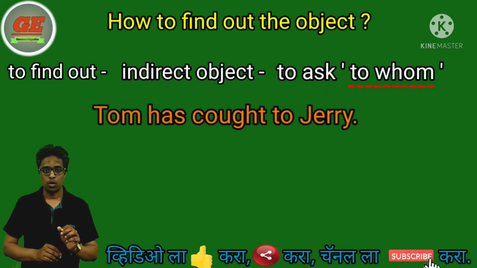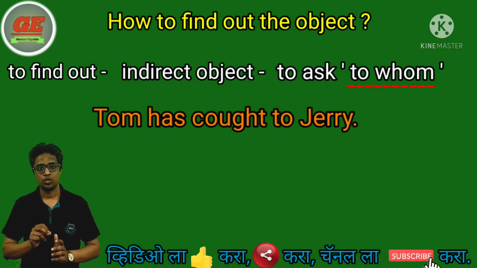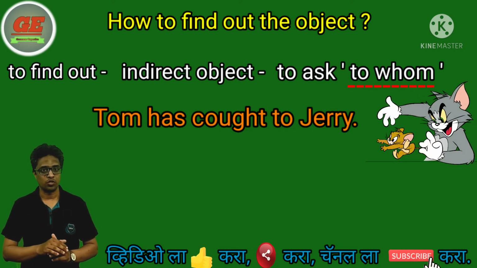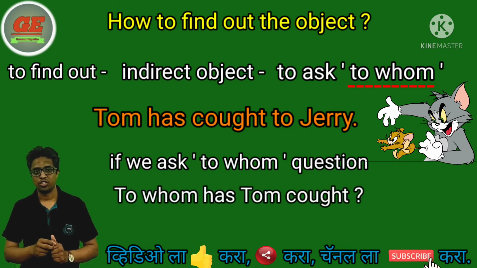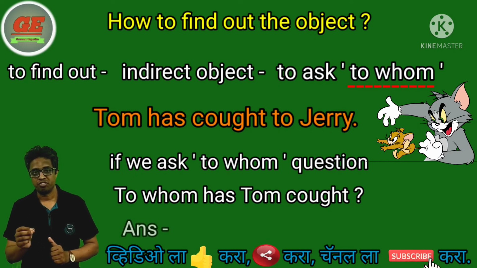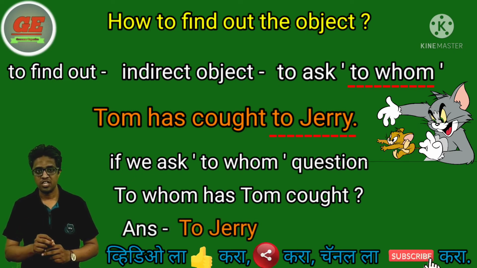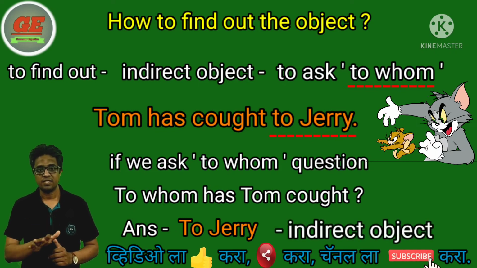Like, Tom has caught Jerry. आता याच्यामध्ये if you ask the to whom question, like to whom has Tom caught? Tom ने कोणाला पकडलं? That is obviously the answer, Jerry. So Jerry is working as an indirect object in the sentence.